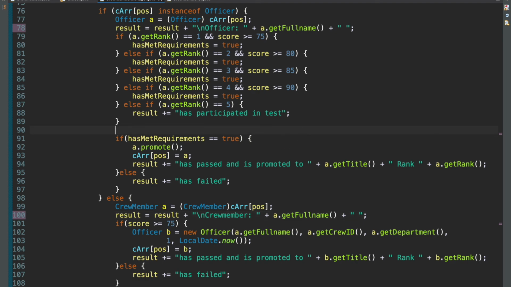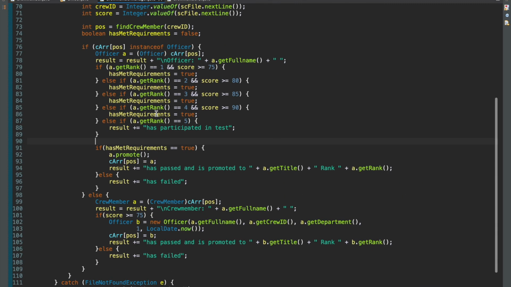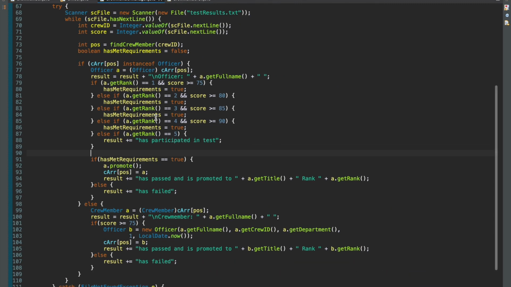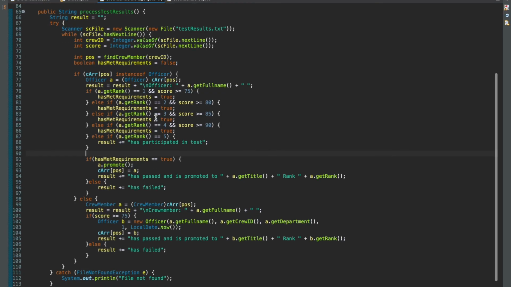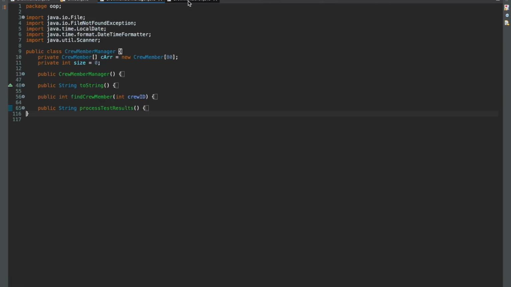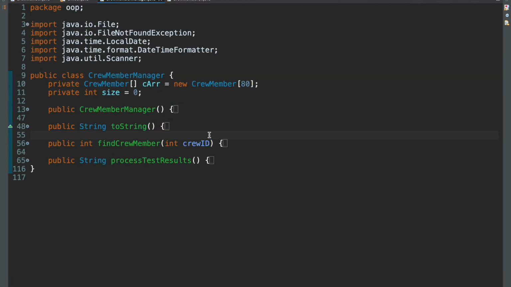Control S. And then I'll just zoom out so you can properly see the method as well. It's quite a long one, this one, eh? Okay, so that's our code there. You can pause the video and take a look over it. And then give you a few seconds. Okay, perfect. I'll minimize that now. And then hopefully that has made the necessary changes that we need for it to be formatted correctly.